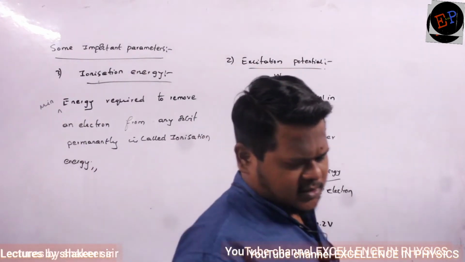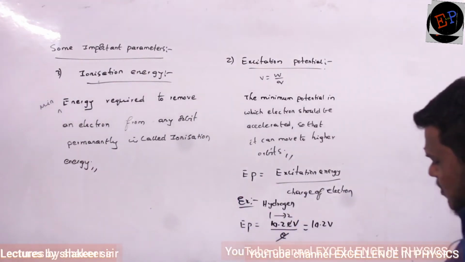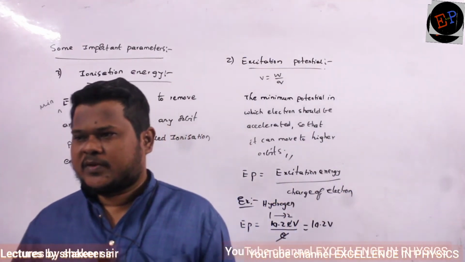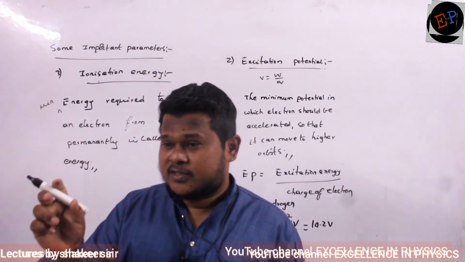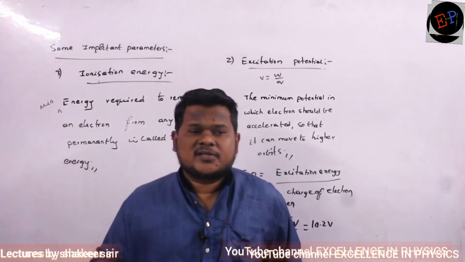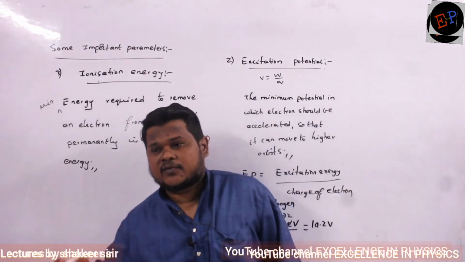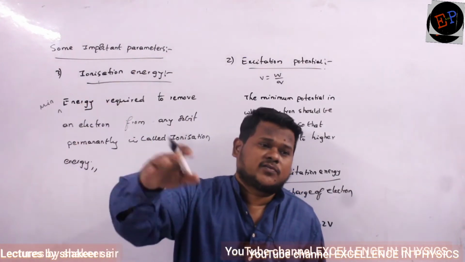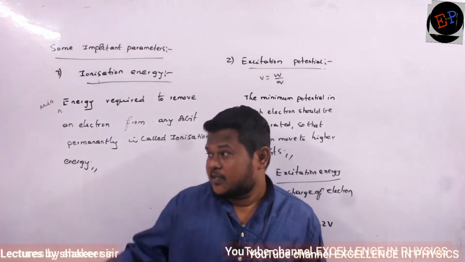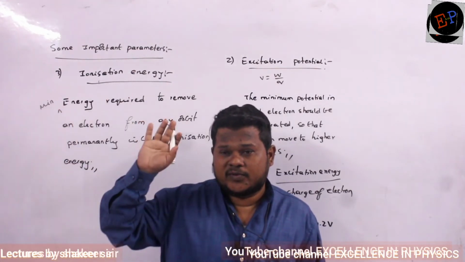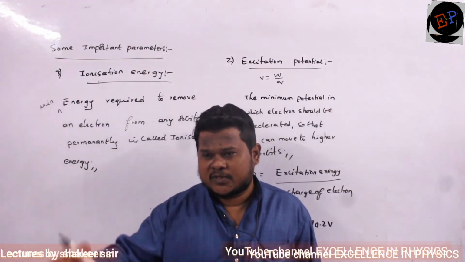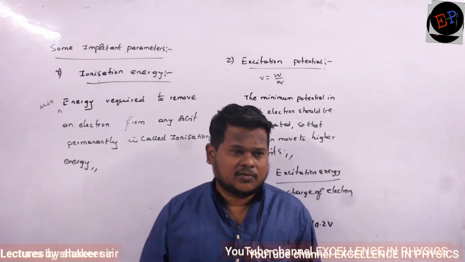Now I will take one condition. For example, if I want to remove an electron from the first orbit of hydrogen, permanently I want to ionize. Excitation energy is different. Excitation energy means the energy required to send the electron from first to second, first to third, first to fourth, or 2 to 4. That is called excitation energy. But in the case of ionization, permanently I want to remove the electron. It means that the electron should be out of the attraction force of that particular nucleus, and have no relation with the nucleus.